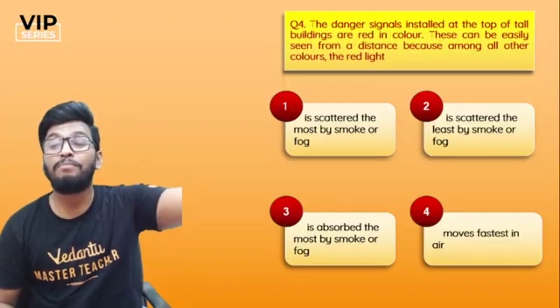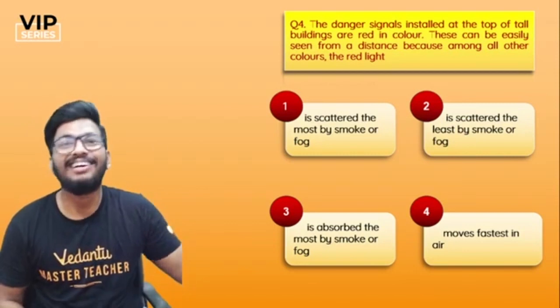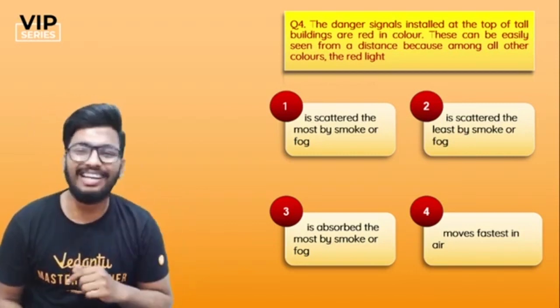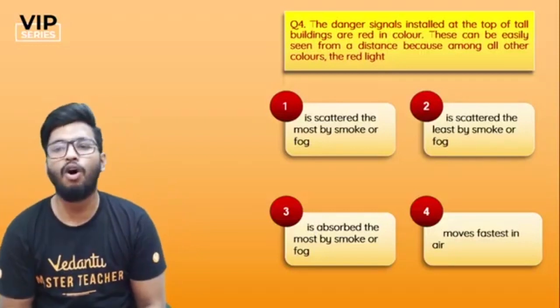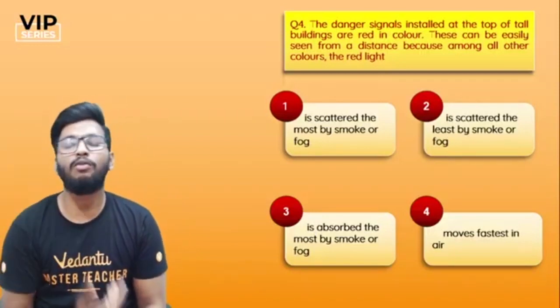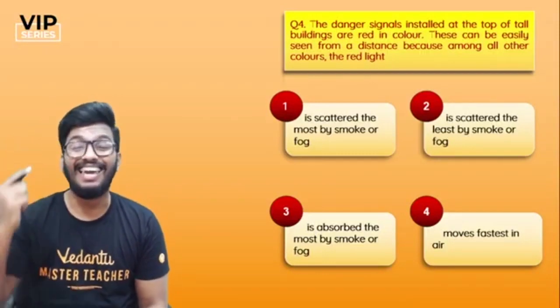Why not violet? Why not purple? Interesting colors, no? But why? Why only red? That's the question here. Options: is scattered the most by smoke or by fog? Is scattered the least by smoke or by fog? Is absorbed the most by smoke or by fog? Or moves fastest in the air?